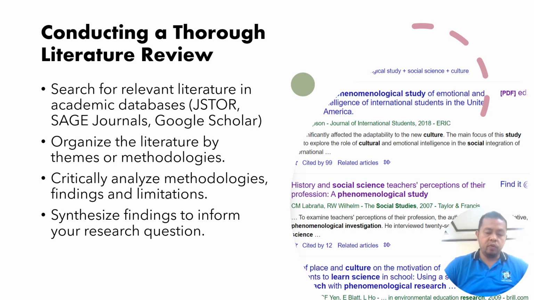For example, if you're researching urban poverty, you can categorize the studies that you were able to retrieve from the literature into an economic theme, social theme, or psychological aspects. You just have to organize what you have, because it is very important that you know what the themes of the existing literature are about the phenomenon that you are studying.